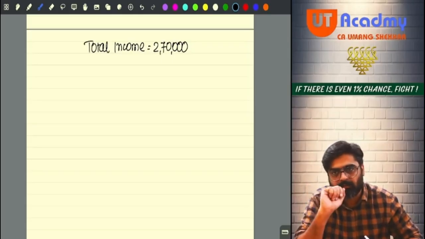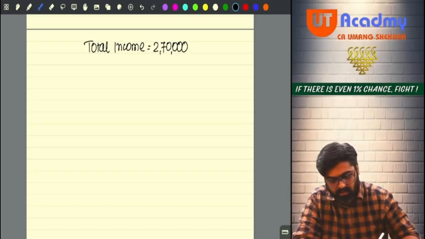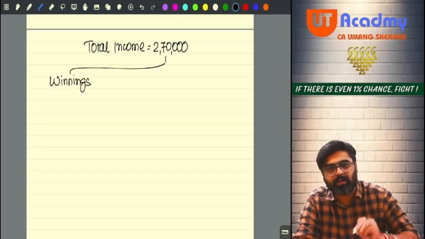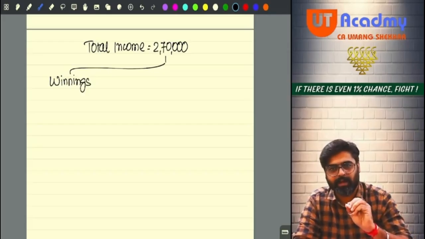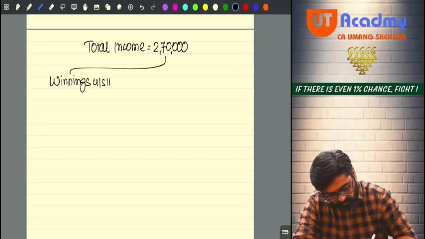So do you have winnings income? Do you have winnings income there in the total income? On that will you apply the normal rates? Or you will apply the special rates? Why do you forget all these things? So from this, how much is winnings? Pay attention. Still you are not going to do the correct answer. I'm sure, 100%. Wait. Okay. From this, how much was the winnings? Under section 115BB, 20,000 was winnings. Okay, no?